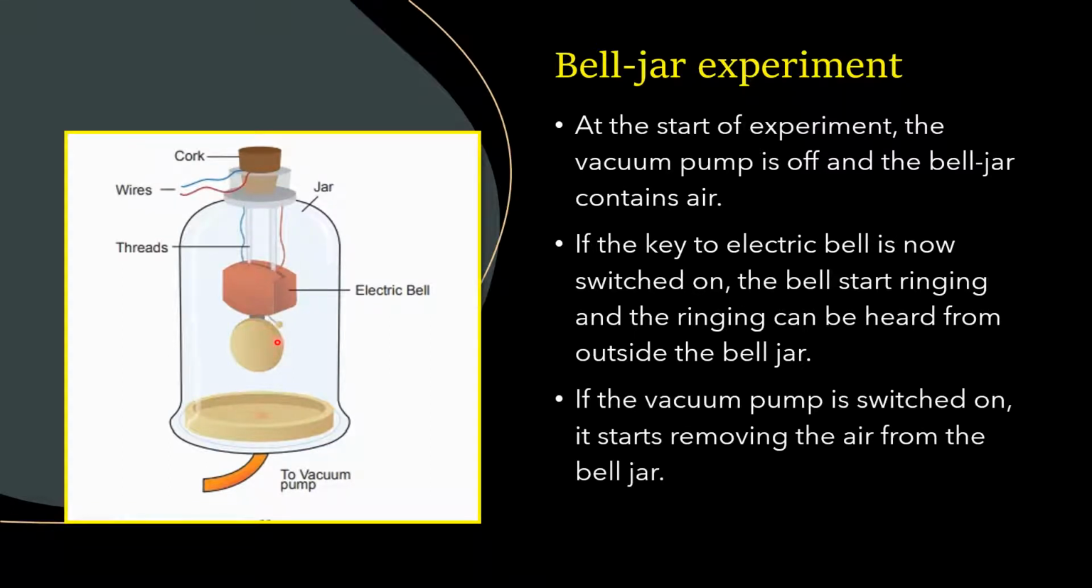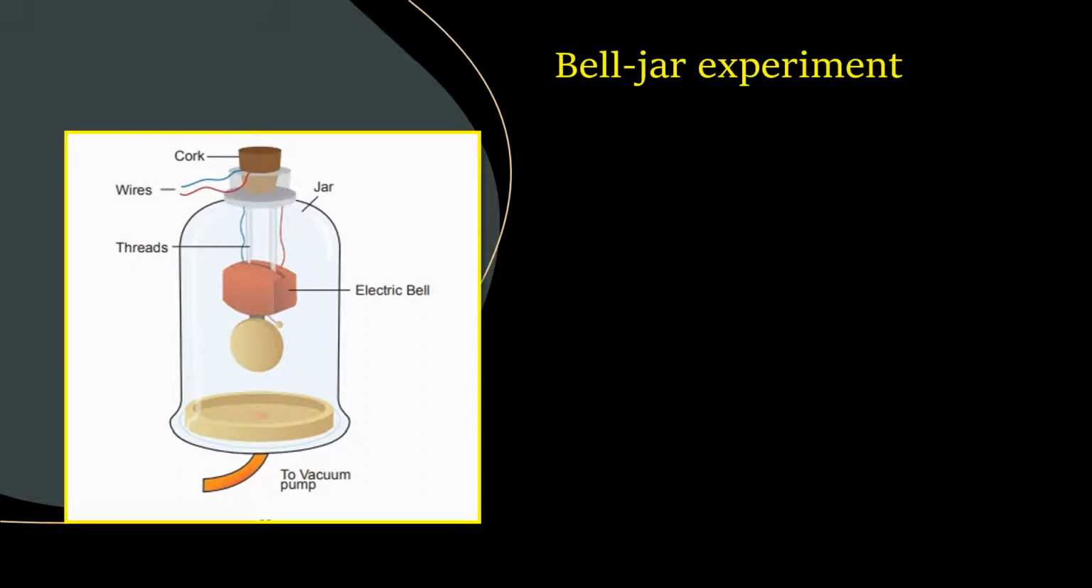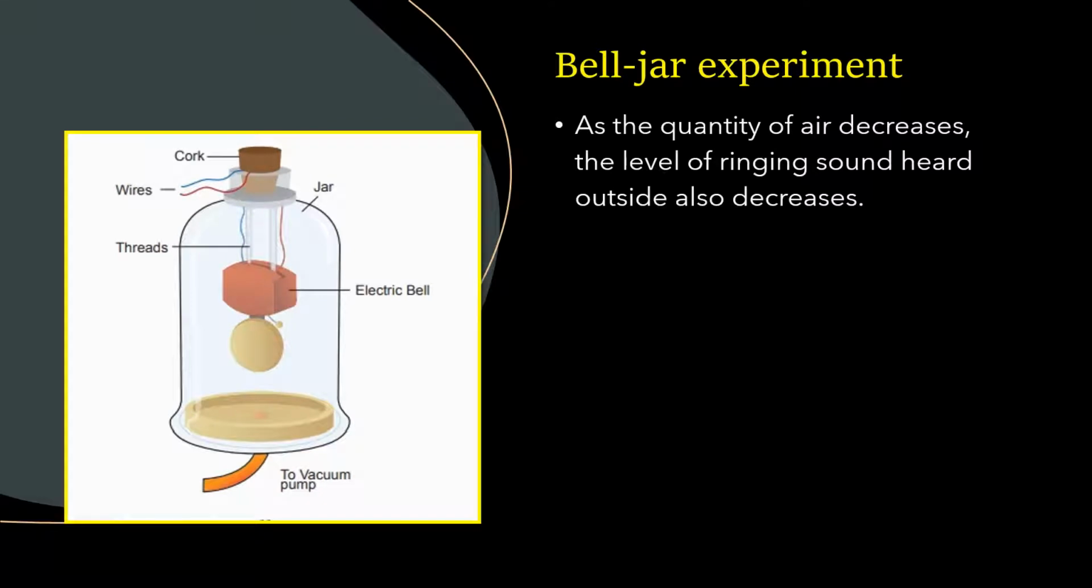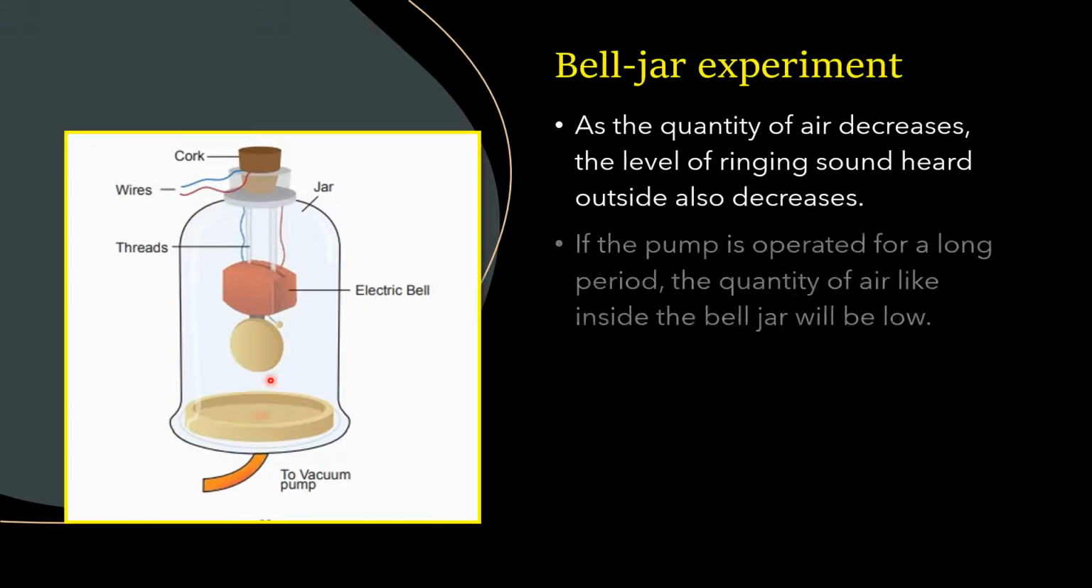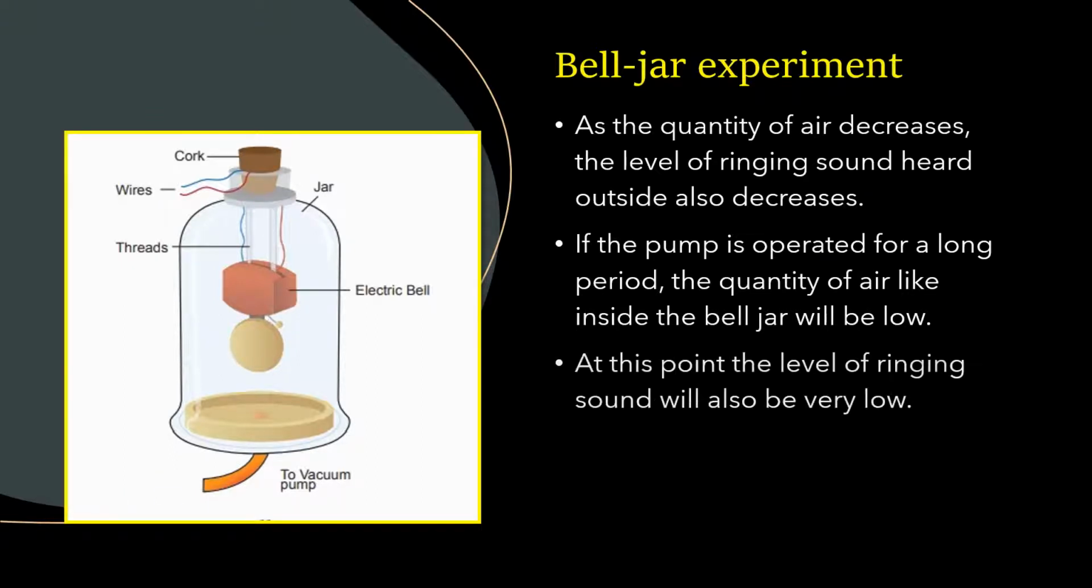Then after that, we will switch on the vacuum pump and start removing the air totally from the bell jar. As the amount of air keeps decreasing, the level of the ringing sound will also decrease. If the pump is operated for a long time, so that almost all the air inside is removed, we will not hear anything even though we can see the bell ringing. So children, from this experiment, we understand that sound needs a medium to propagate.